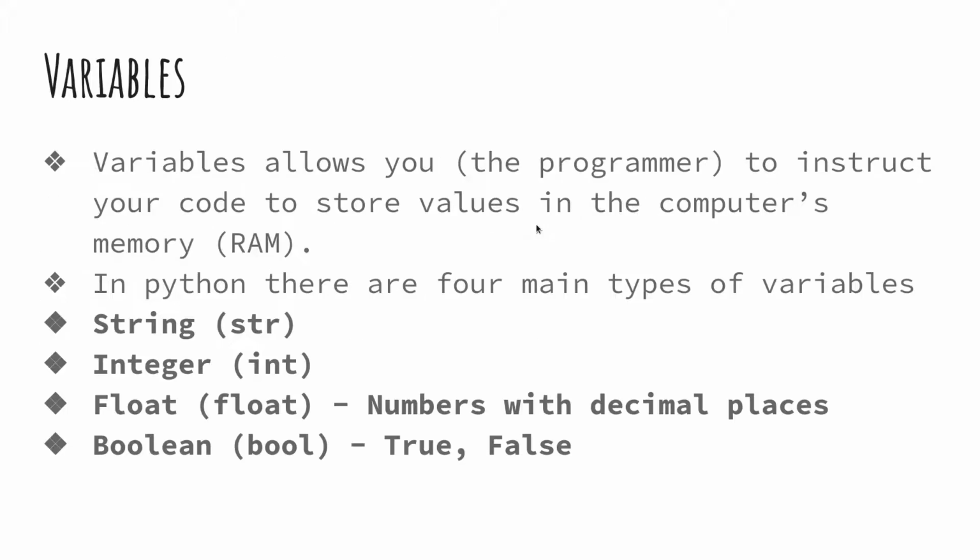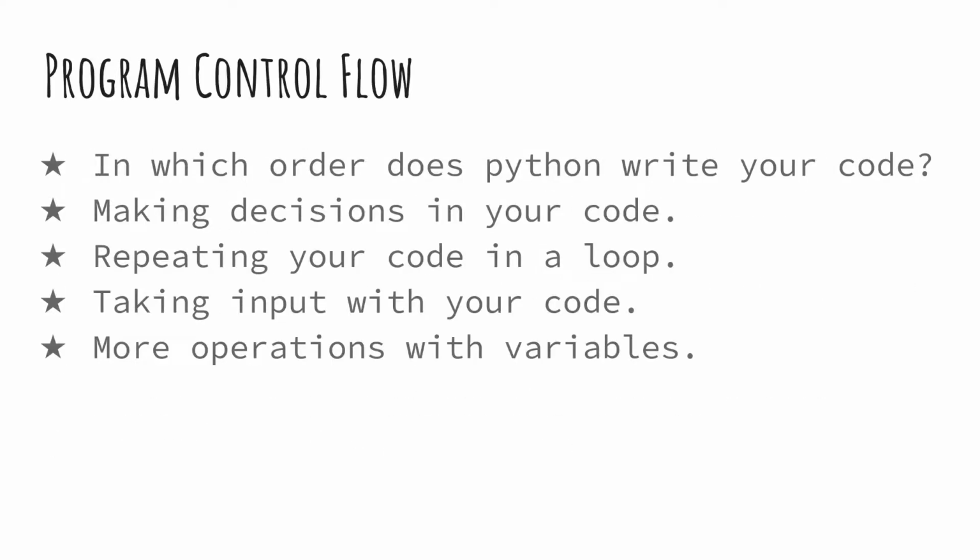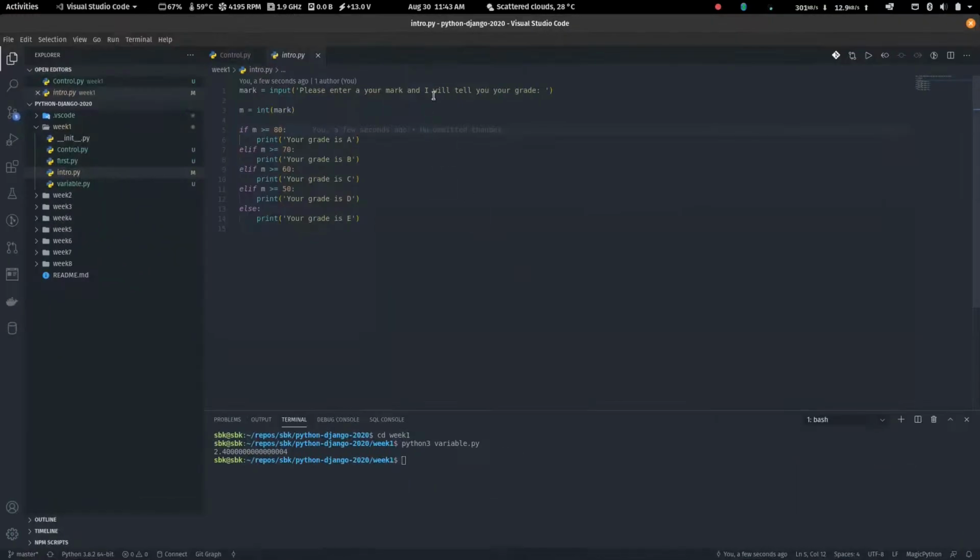So we're going to continue from the previous one. In which order? We've already talked about the order it runs, from top to down. So when I write python3 and run intro, you see, it asks me what's the grade, and I enter 3 and it says your grade is E. Of course, I've not added F or anything there.